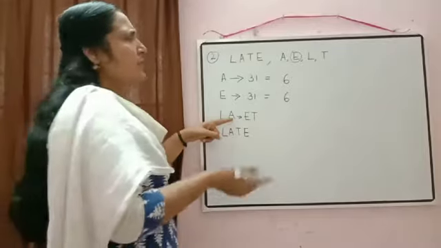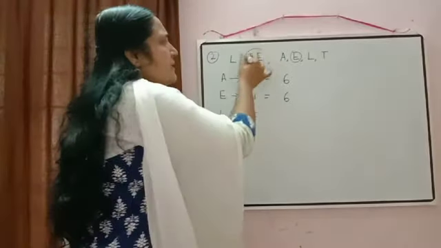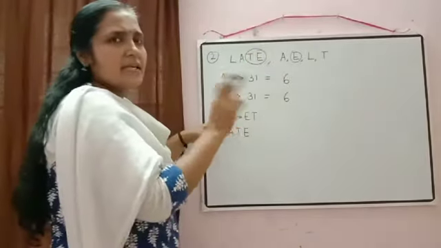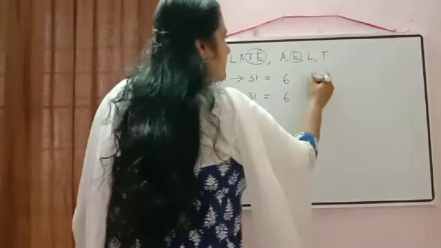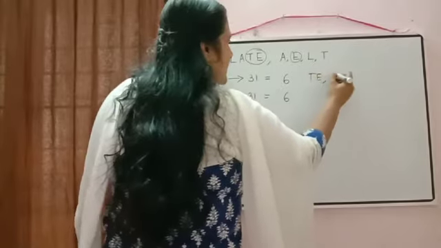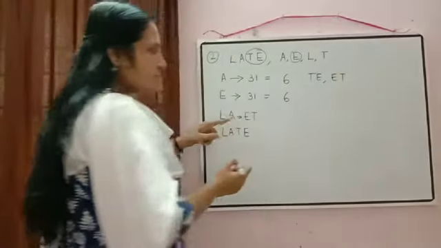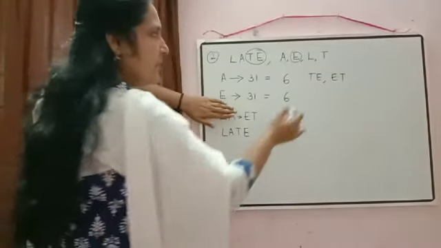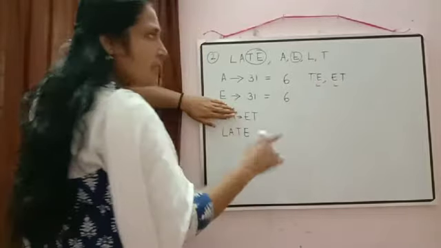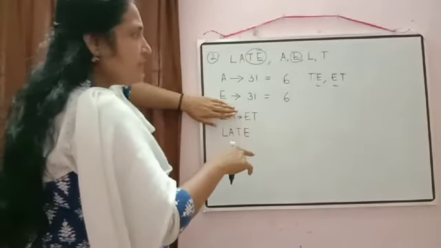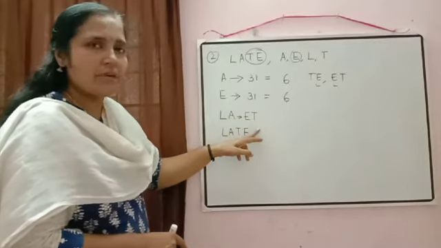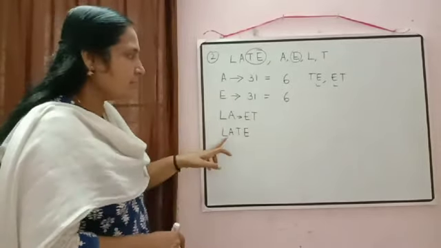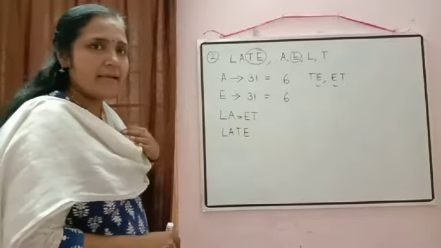So now what we are doing? We are doing nothing. We are arranging these 2 letters. So obviously these 2 letters can be arranged in 2 ways only. First it will be TE and second it will be ET. LA is fixed there. Now TE and ET. According to dictionary order, which one will come first? Obviously ET only will come first. So that we wrote, and after that next word will be LATE.